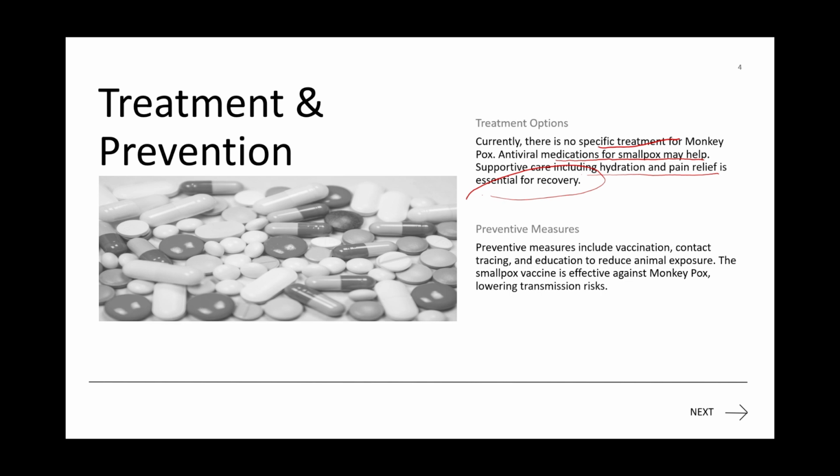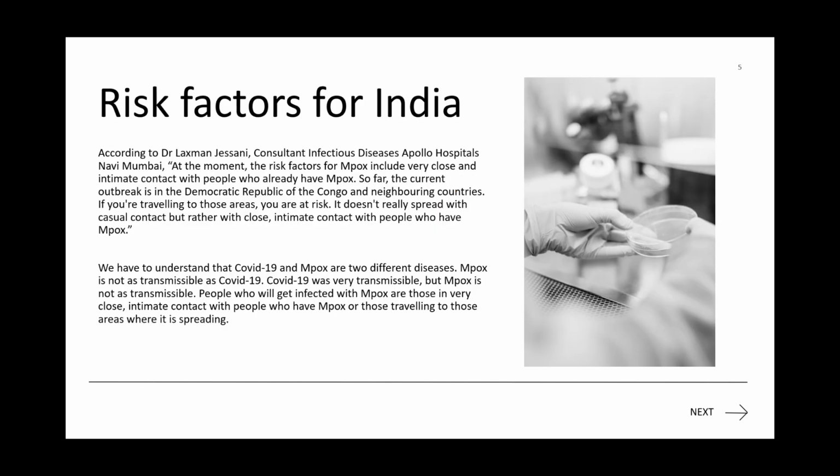Okay. Now, preventive measures. What preventive measures can we take? Obviously, we have to keep a distance from the person and use a mask. Vaccination is a very important thing that should be considered. Okay. So avoid coming into close contact.